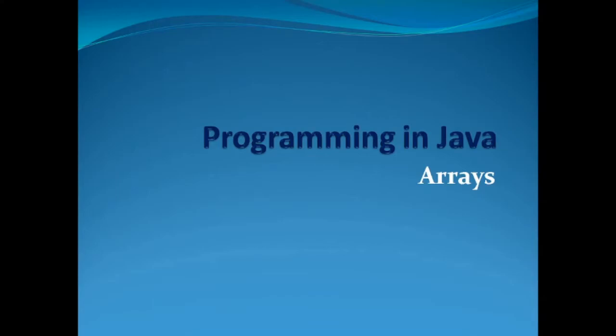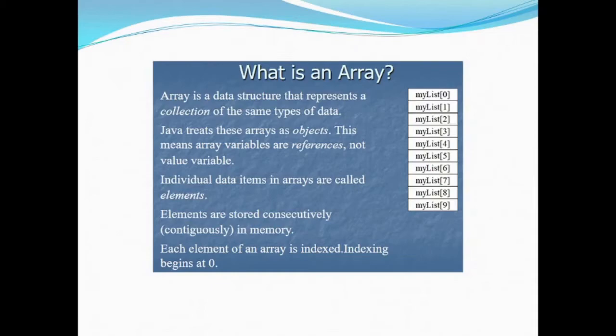Today in this lecture I am going to take up arrays. First of all, an array is a data structure that represents a collection of the same data types. Java treats these arrays as objects. This means array variables are references, not value variables. Why? Because Java treats them as objects.